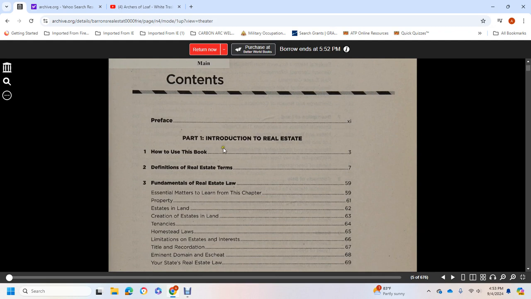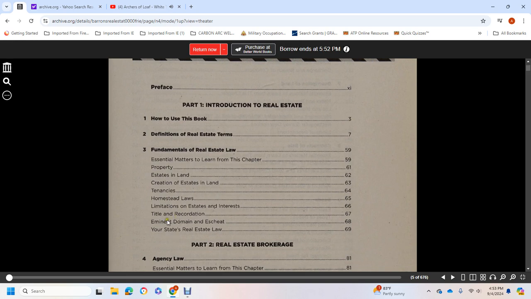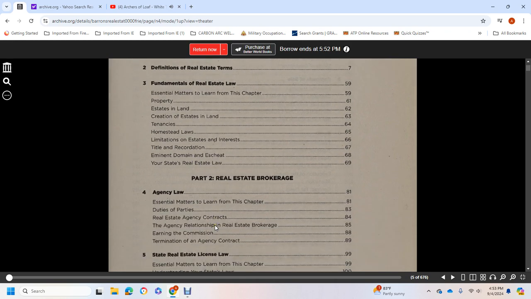2. Definition of real estate terms. Fundamental real estate laws. Essential matters to learn in this chapter: property, estates, and land; creation of estates and land tenancies; homestead laws; limitation of estates' interest; title recordation; eminent domain and its uses; your state real estate laws. Agency, chapter part 2,